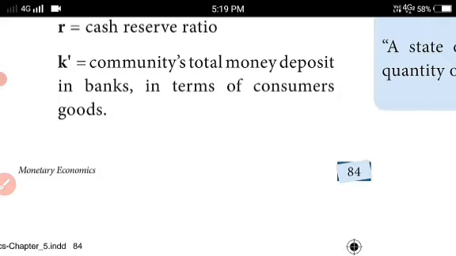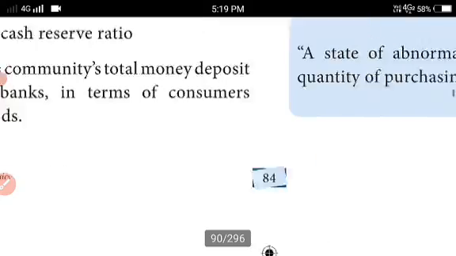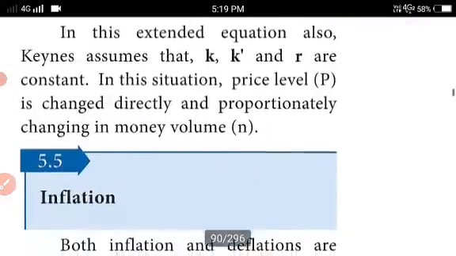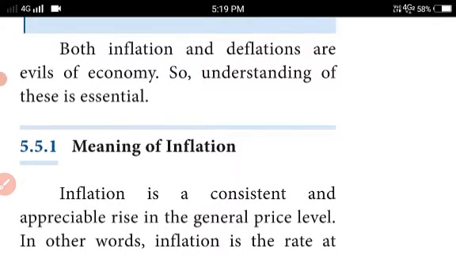The Cambridge theory we discussed here. One is the Marshall equation, another one is the Keynes equation. Next we have to move to inflation. What is inflation? Both inflation and deflation are evils of the economy. So understanding of this is very, very essential. These two, inflation and deflation, are very, very important, and both are evils of the economy.